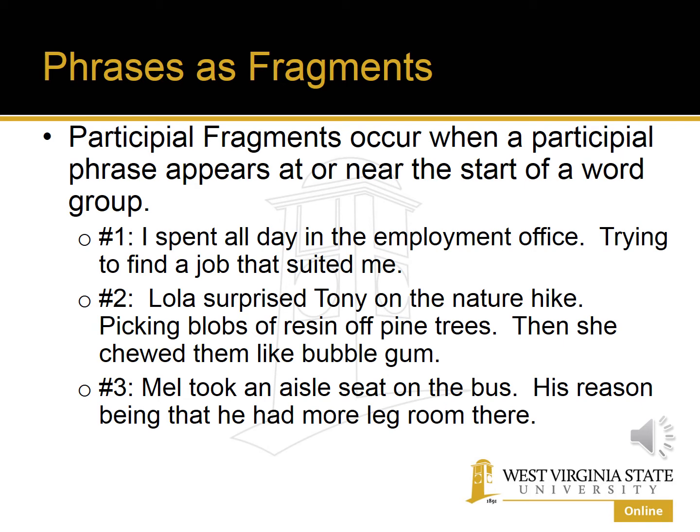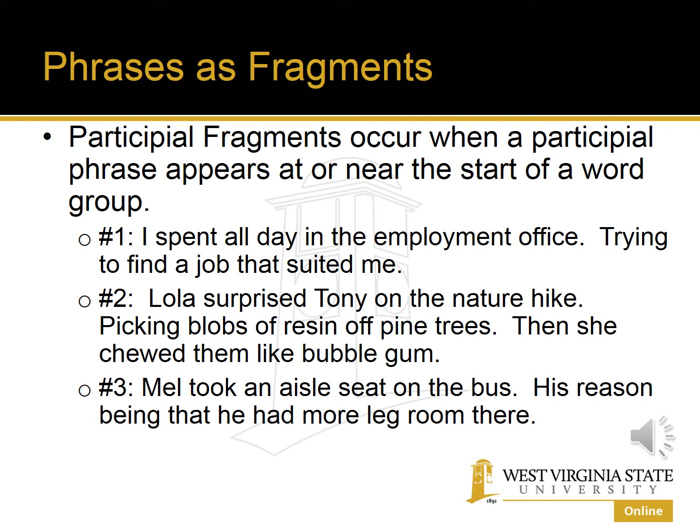Number 2: "Lola surprised Tony on the nature hike. Picking blobs of resin off pine trees. She then chewed them like bubble gum." So here we have two independent clauses and they surround a sentence fragment. "Picking blobs of resin off pine trees" is a participial phrase that is a sentence fragment.